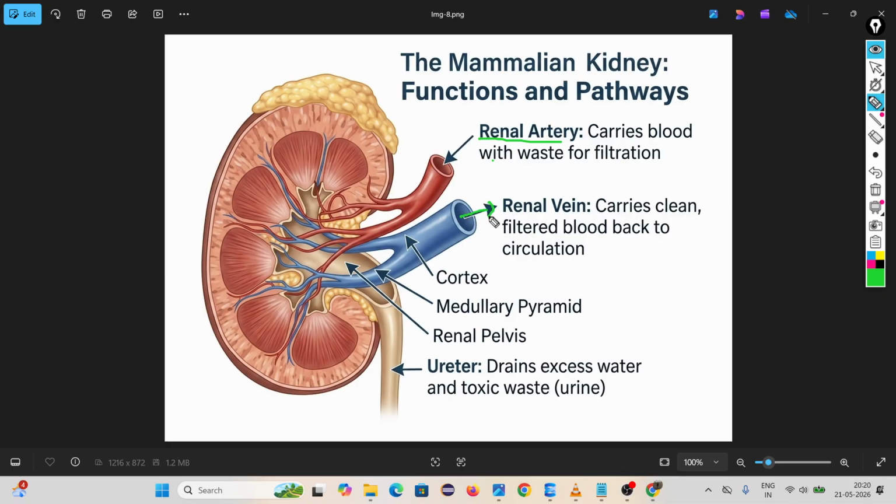After filtration, the water is separate and the blood is separate. The pure blood goes back into our body through the renal vein, and the waste product with water is removed out through the ureter. Okay, renal artery means waste blood, renal vein means clean blood, and ureter means water with nitrogenous waste.